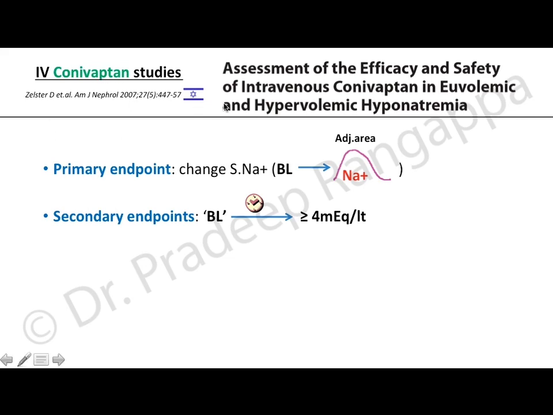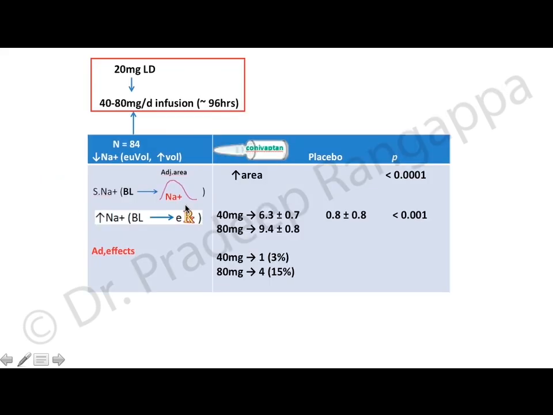This was a study which came from an Israeli group to look at the assessment of efficacy and safety of intravenous conivaptan in euvolemic and hypervolemic hyponatremia. The primary endpoint was to look at change in serum sodium from baseline to the adjusted area under the sodium time curve. The secondary endpoints were the time from baseline until the sodium increased to 4 milliequivalents per liter or more, and the rise in serum sodium from baseline to the end of treatment.